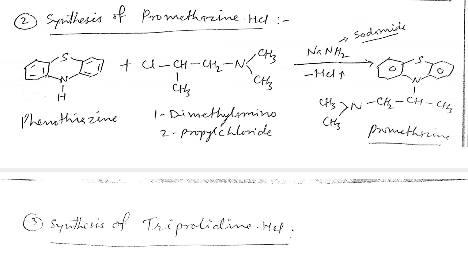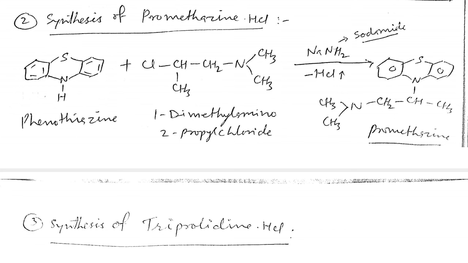Dear students, we have discussed in the SAR part that phenothiazine alone has CNS activity, but the peripheral activity, or H1 antagonist activity, will remain if the carbon chain between the 2 nitrogens, one nitrogen in the phenothiazine and the other in the side chain, is only 2 carbons.